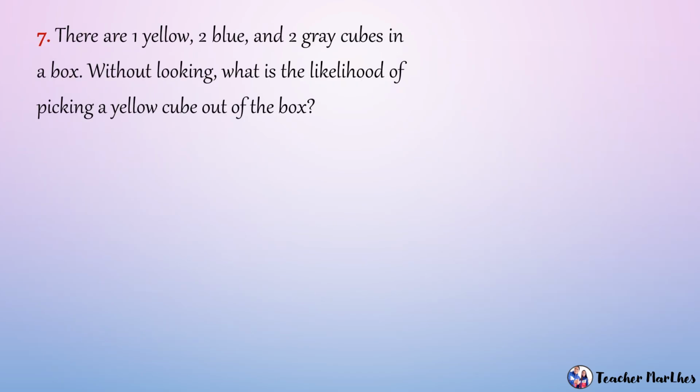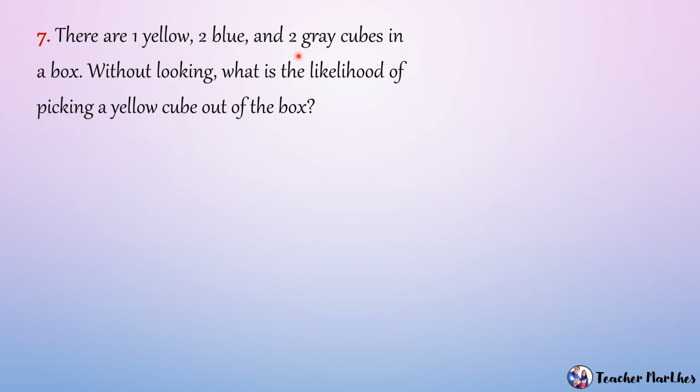Example number 7. There are 1 yellow, 2 blue, and 2 gray cubes in a box. Without looking, what is the likelihood of picking a yellow cube out of the box? So, bibilangin muna natin lahat kung ilan ba yung cubes doon sa loob ng box. Ilan lahat yung cube? So, 1 plus 2 plus 2 is equal to 5.